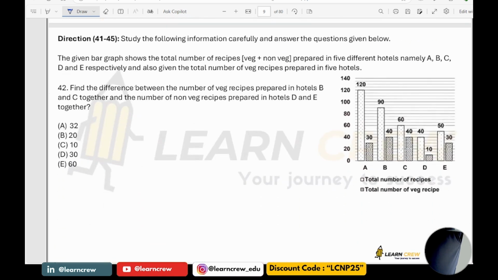Next question. Find the difference between the number of veg prepared in hotel B and C together, and the number of non-veg prepared in D and E together. So if you see here, 40 plus 40 is veg, and non-veg in D and E is 30 and 20. So 80 minus 50, which is 30. So answer is 30.